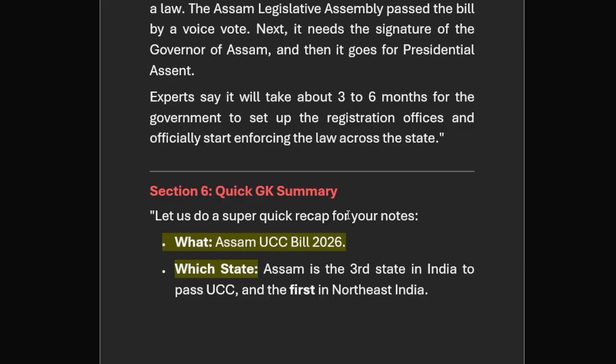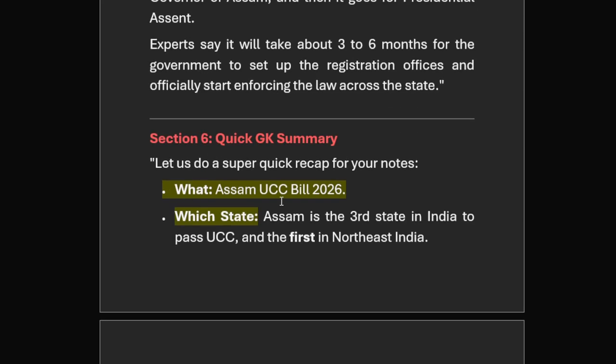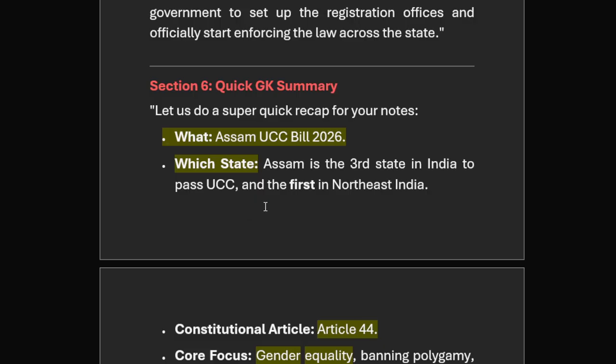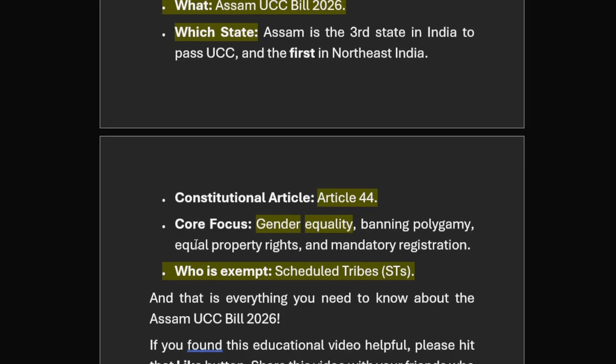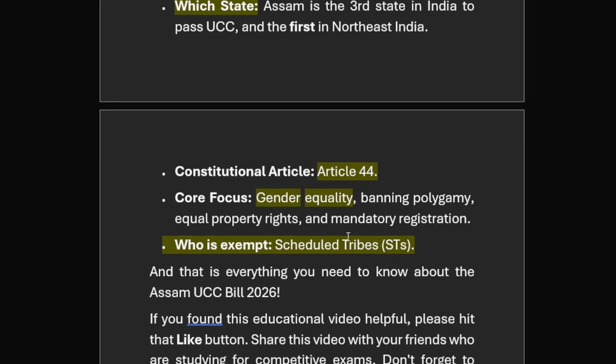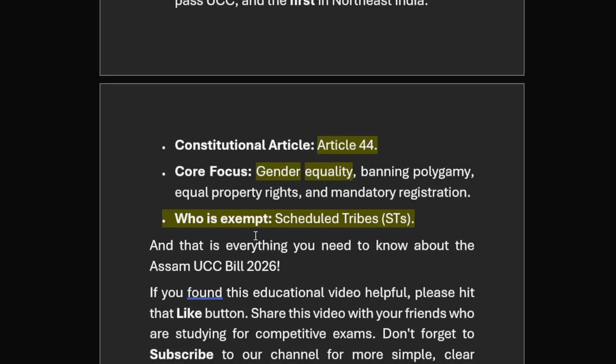So let us do a summary regarding this. What is the Assam UCC bill? I hope you have understood properly, and you can go back and note down the important points. Assam is the third state in India to pass the UCC. This is the first state from northeast India. The constitutional article is Article 44. The core focus is gender equality, banning polygamy, equal property rights, and mandatory registration, and it is exempted for scheduled tribes.